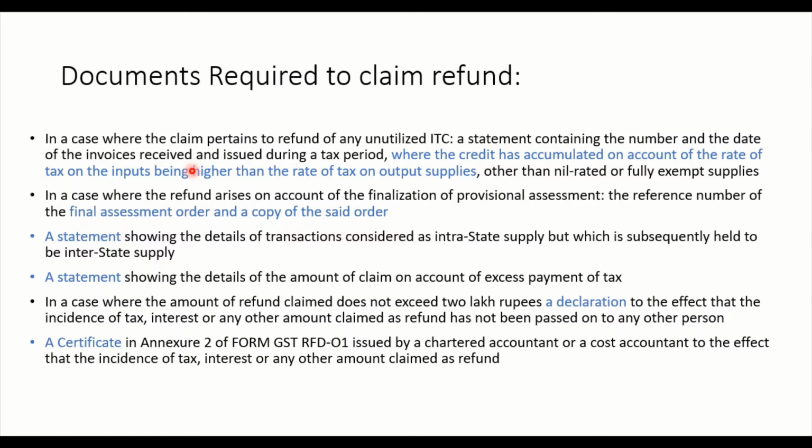And in case where the claim pertains to refund of any unutilized ITC, if there is such input tax credit which is unutilized, or inverted tax structure which we have seen, where the credit has been accumulated on account of rate of taxes on inputs being higher than the rate of output supplies, then we have to file all such invoices.